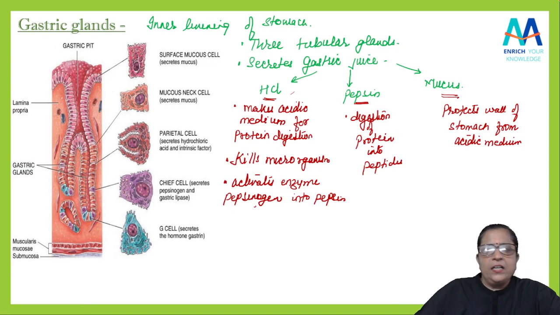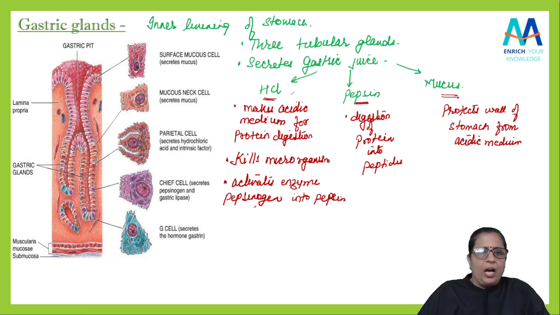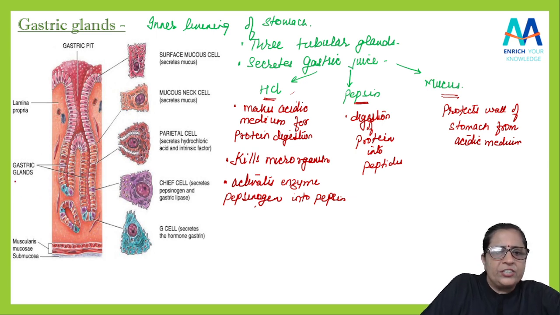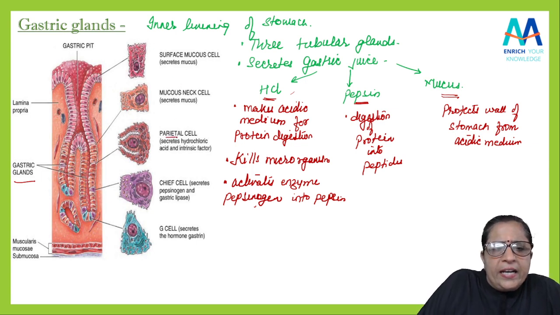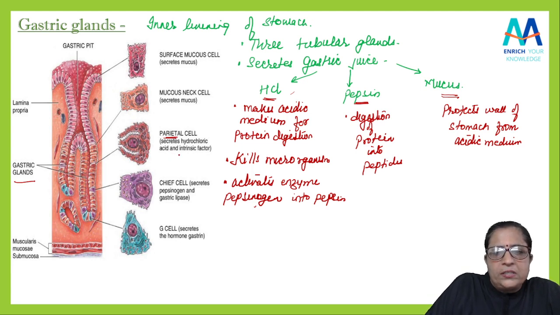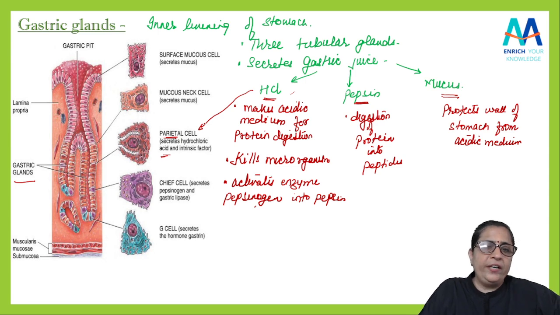I will write here only, we don't have space. आप ये देख सकते हो, ये देखो यहाँ पर गैस्ट्रिक ग्लैंड्स है, ये सारे गैस्ट्रिक ग्लैंड्स हैं. इसमें से ये देखो parietal cells, there are different cells. ये जो parietal cells है ना, you can write down all these things. It secretes the hydrochloric acid. हाइड्रोक्लोरिक एसिड को सीक्रेट कौन करता है, ये parietal cell, यहाँ पर वो सीक्रेट होता है.